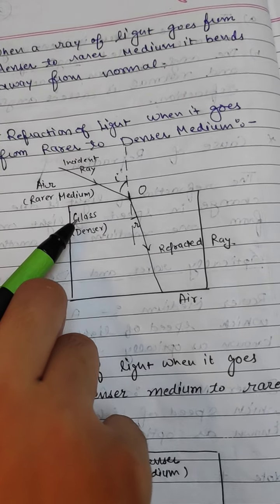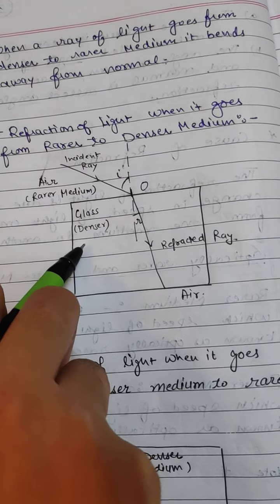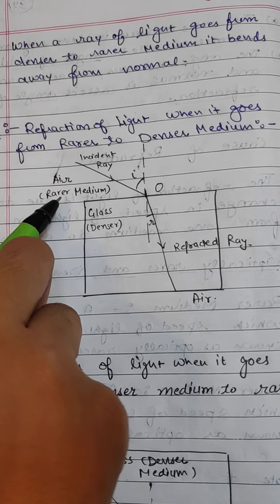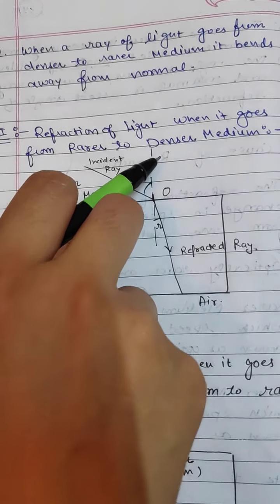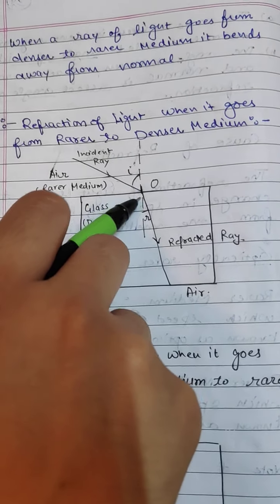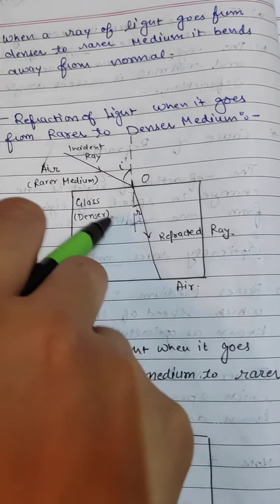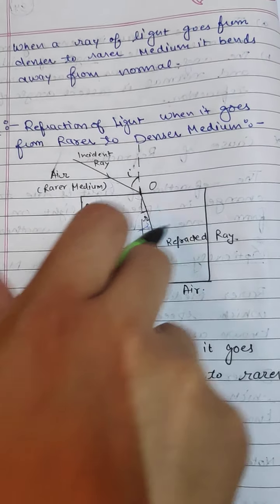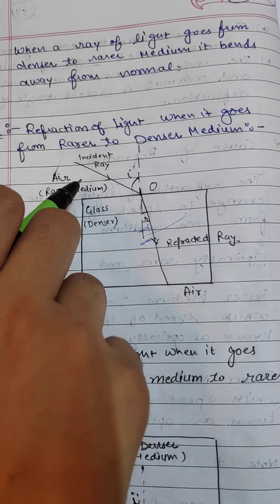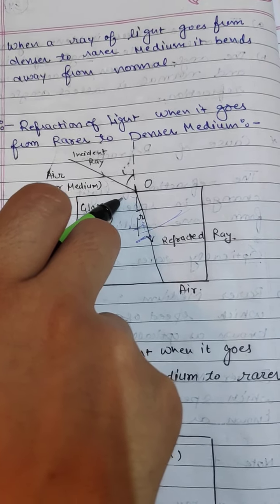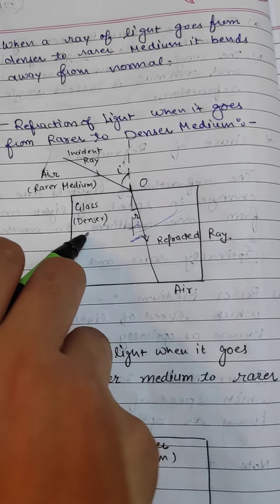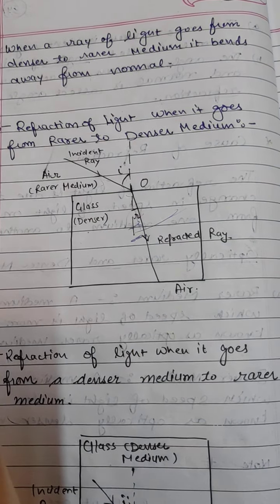Here I have taken a glass slab, and this is the denser medium and air is the rarer medium. Now you know what is a rarer medium and what is a denser medium. Here I have drawn a normal and a ray is incident on it and after refraction it bent towards the normal, means it is going towards the normal, it is not going away from the normal. So this is the case when a light ray is incident on the interface separating the two media. When a light ray enters from rarer medium to denser medium, it will bend towards the normal.